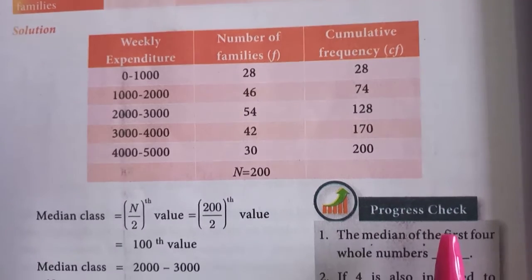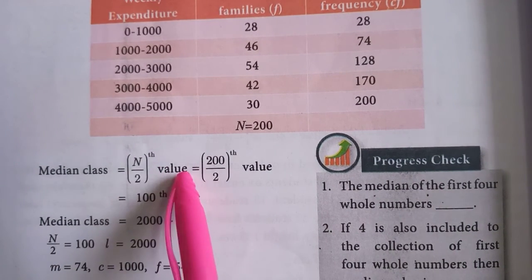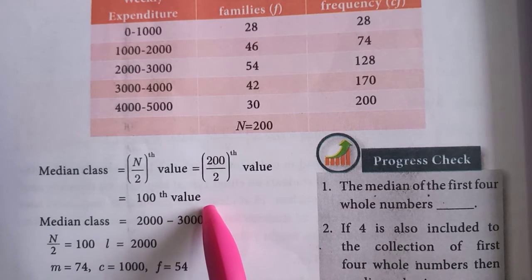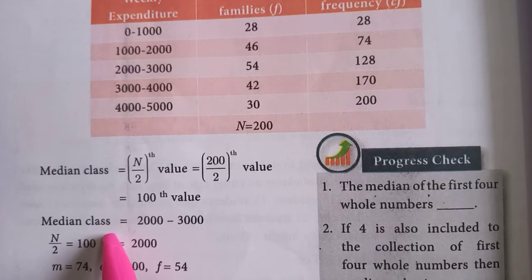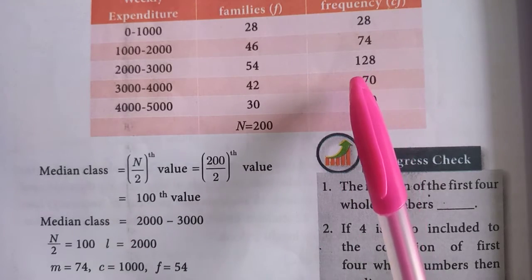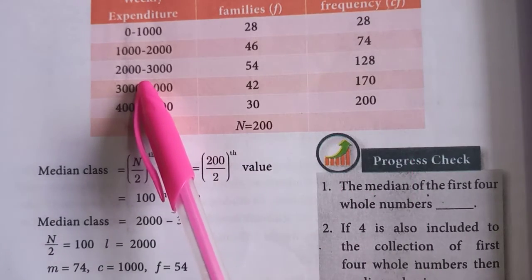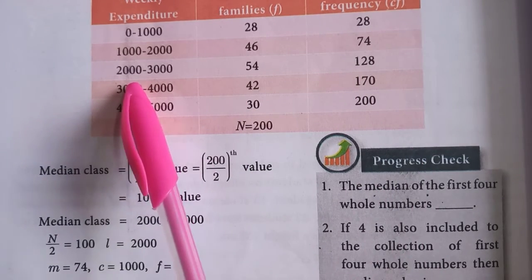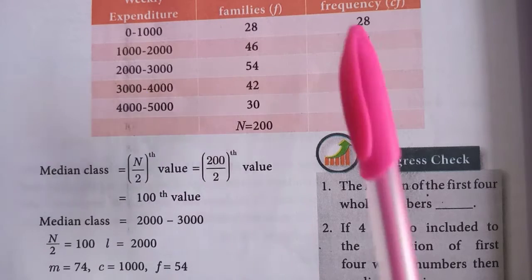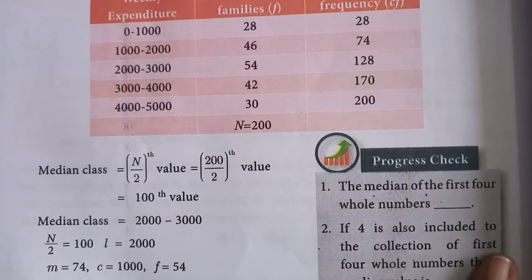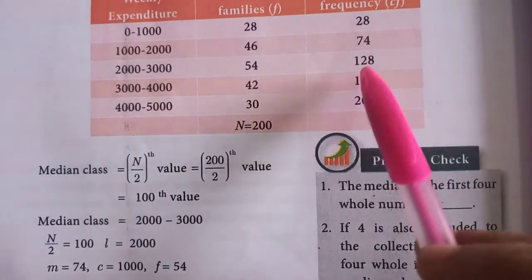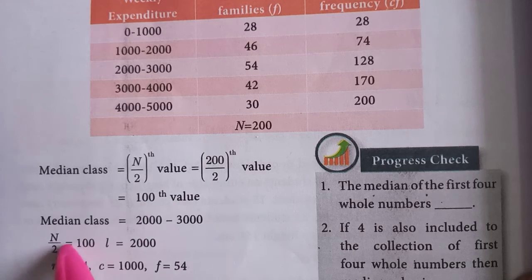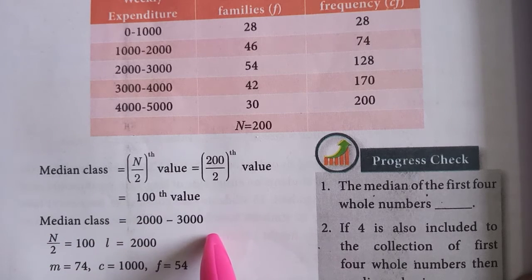So here the median class is the N by 2th value, which is 200 by 2, the 100th value. The value nearest to 100 gives the median class, which is 2000 to 3000. This is how we find the median class. Here the cumulative frequency 128 is near to the 100th value, so the median class is 2000 to 3000.